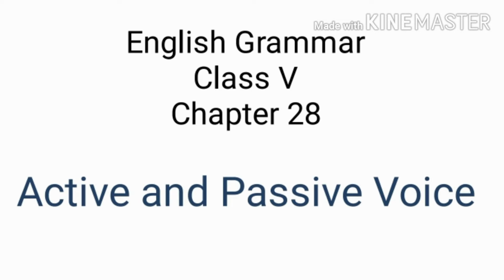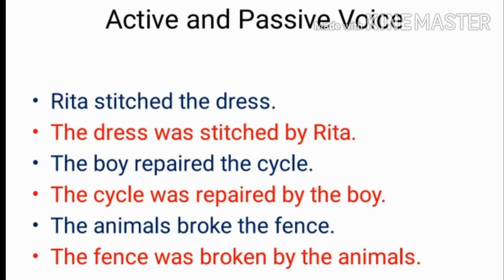Today we will do chapter 28, Active Passive Voice. Active and passive voice. Let's read these sentences. Rita stitched the dress. The dress was stitched by Rita. The boy repaired the cycle. The cycle was repaired by the boy. The animals broke the fence. The fence was broken by the animals.